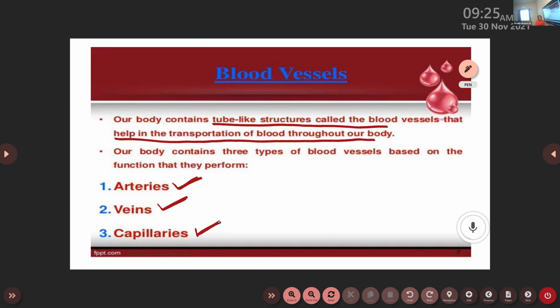Is it over? Okay. Take your time and copy down. What do you mean by blood vessels? You only need to write the main points. Blood vessels are the tube-like structures present in our body, and their main function is to help in the transportation of blood throughout the body. And we have three different types of blood vessels. They are arteries, veins, and capillaries.